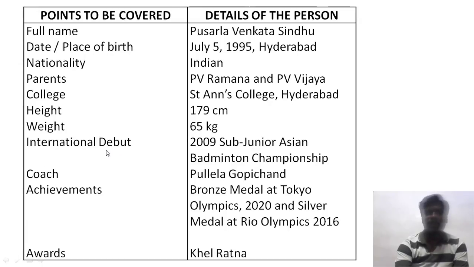Debut, this is pronounced debut, means first entry: 2009 Sub-Junior Asian Badminton Championship. Coach, Pullela Gopichand. Achievements, bronze medal at Tokyo Olympics 2020 and silver medal at Rio Olympics 2016. Awards, Khel Ratna. This is the question which is given in the form of a table.